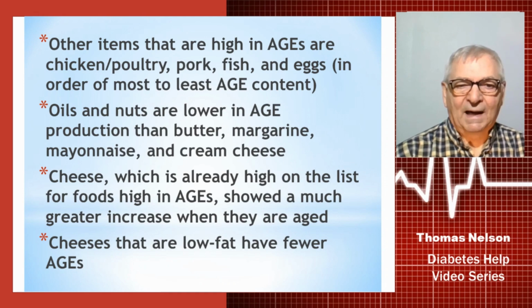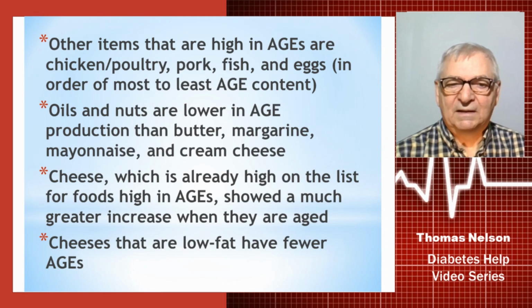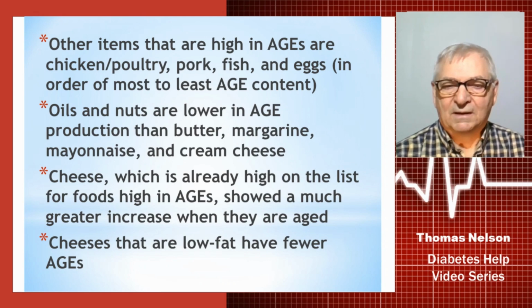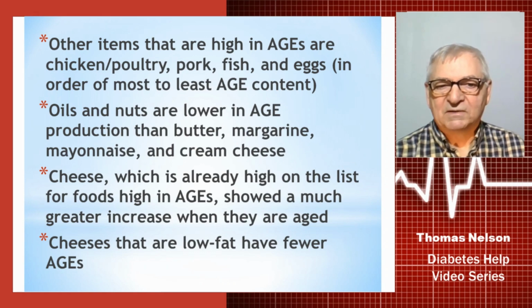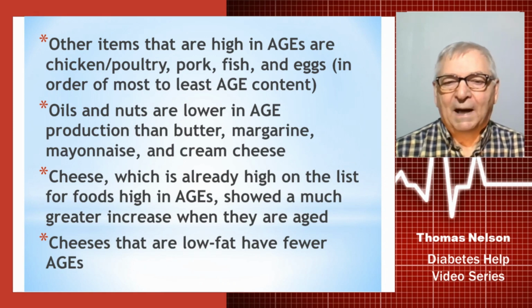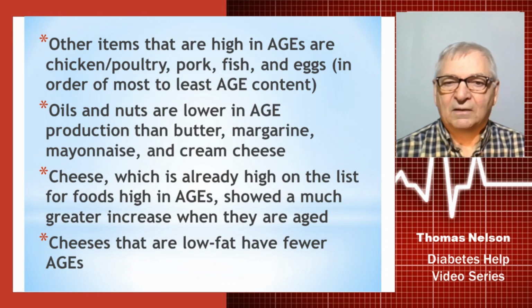Cheese, which is already high on the list for foods that produce massive amounts of AGEs, shows much greater increase if it's aged. So you should avoid all dairy products to begin with, but especially aged products. So cheeses that you buy that are lower fat are going to have fewer AGEs, but you should still avoid them.